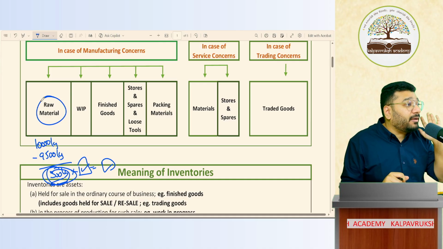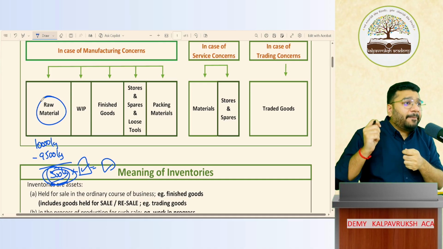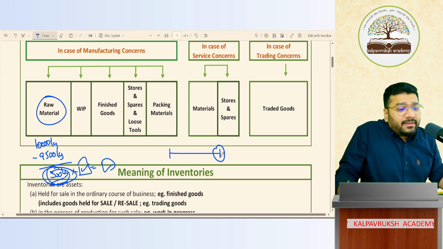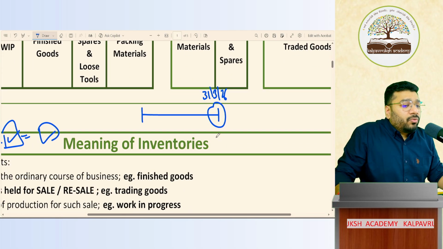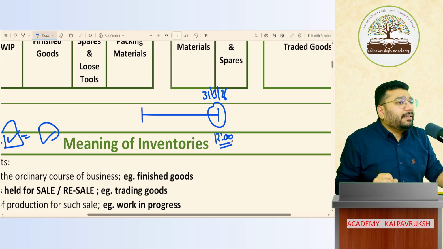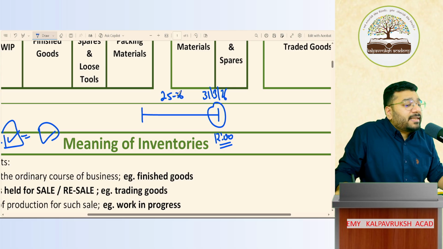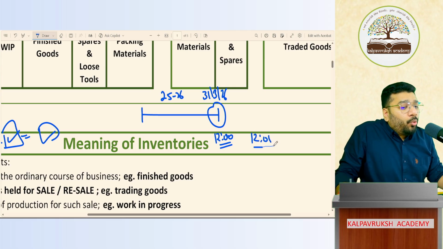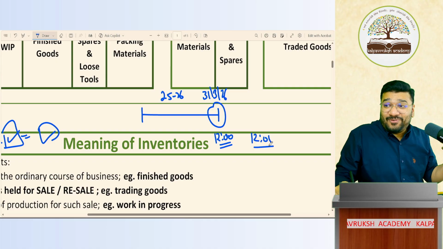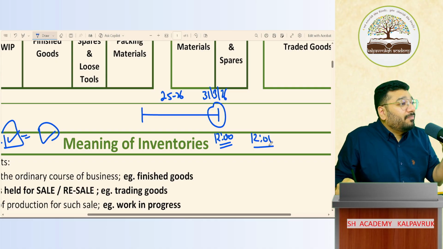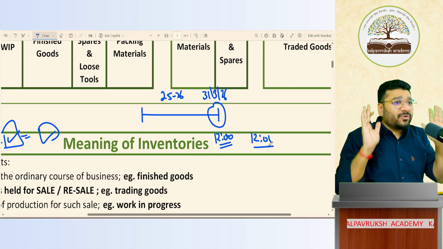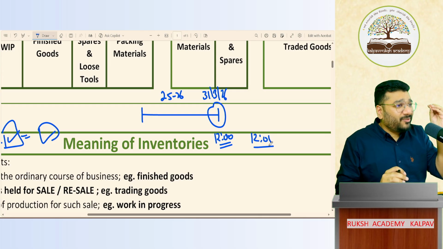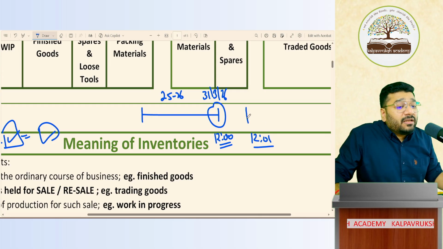Now imagine this cake baking company is manufacturing the cake 24/7. They have been baking for 24 hours. Tell me people, when you are continuously baking, now what happens? 31st March year end is coming. 31st March 26 year end is coming. Yes or no? Now at 12 am dot, it is financial year 25-26. The moment it becomes 12:01, oh my god. 12 am, 1 minute. I'm so sorry. This falls in which date?